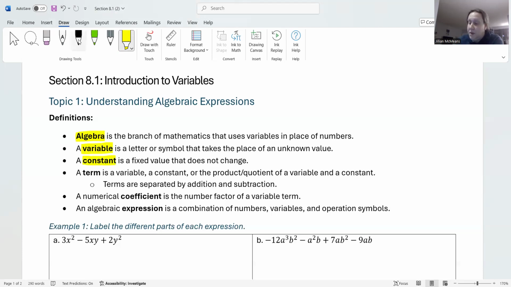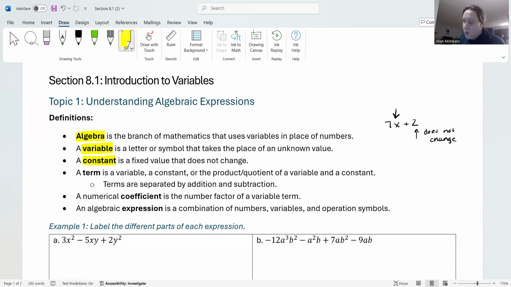So if I had something like 7x plus 2, well, we clearly have a variable x, but then we have this 2 that's just hanging out by itself. This does not change. Because it does not change, we call it a constant. It is constant. It doesn't change. It stays a 2. Now, this expression right here, the 7x, it's going to change depending on what x is. Okay, so it is not constant. It's going to change depending on how we change x, but the 2 never changes. The 2 just stays a 2.